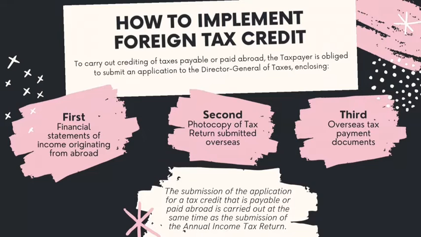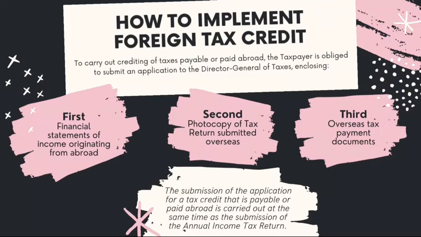So next is how to implement foreign tax credit. To carry out crediting of taxes payable or paid abroad, the taxpayer is obliged to submit an application to the Director General of Taxes, or Direktorat Jenderal Pajak, enclosing first, financial statements of income originating from abroad. Second, a photocopy of the tax return submitted overseas. And third, overseas tax payment documents. The submission of the application for a tax credit that is payable or paid abroad is carried out at the same time as the submission of the annual income tax return.